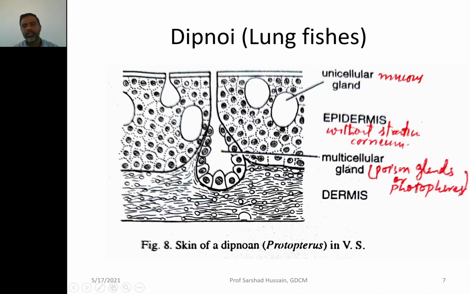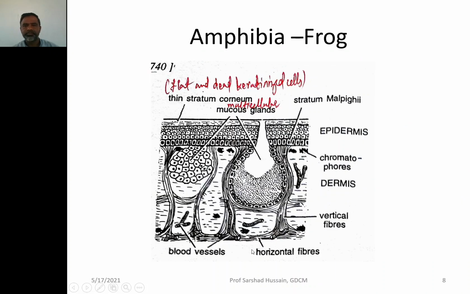So photophores are present over there, and below this you can see the dermis has a cutis like appearance, where the collagen and elastin fibers are compactly arranged. So this is the skin of one of the lungfish called Protopterus, because they belong to the class Dipnoi, so you can call it the skin of the Dipnoi.